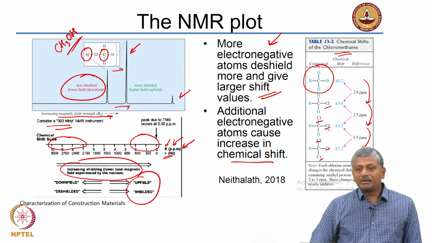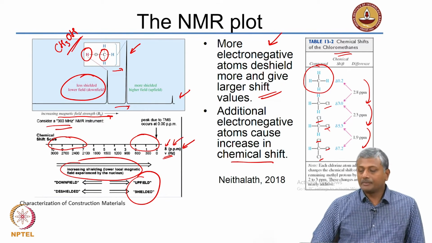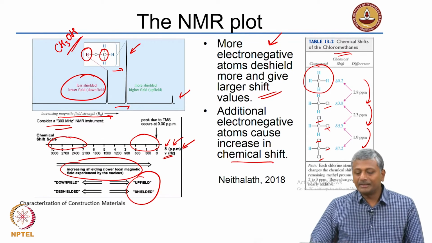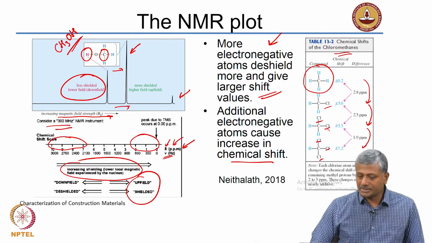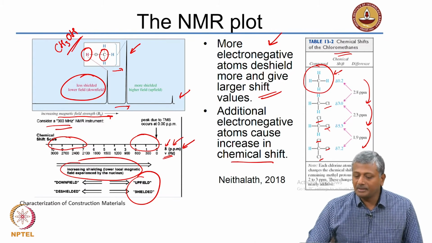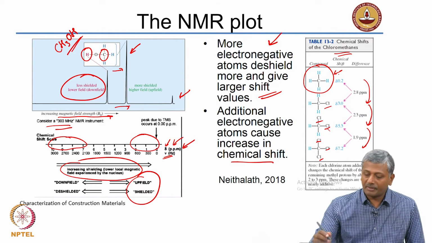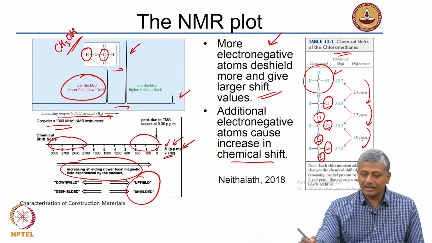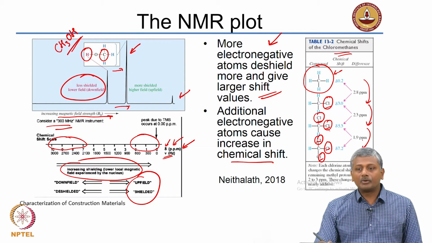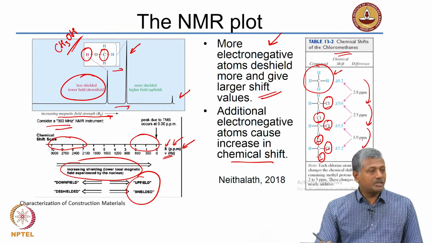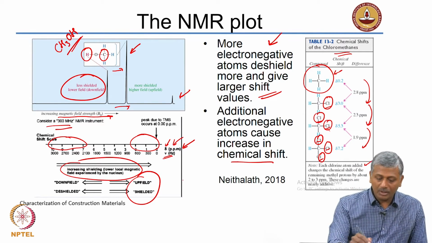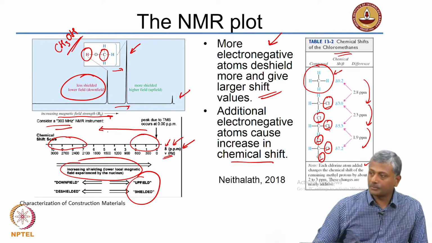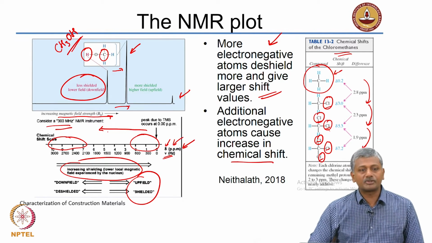Okay. So, generally in a sample, if you have more electronegative atoms, there is a lot more de-shielding and that generates a greater shift. An example was given here previously of methane, and as you increase the level of substitution of hydrogen by chlorine inside methane, you get increasing shift to the left. That means the compound gets more and more de-shielded. So, you increase the chemical shift, that means you are going towards the left from 0 as you are getting more and more de-shielding because of electronegative atoms that are present in your material.